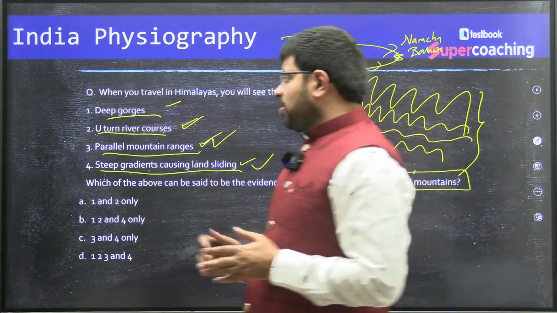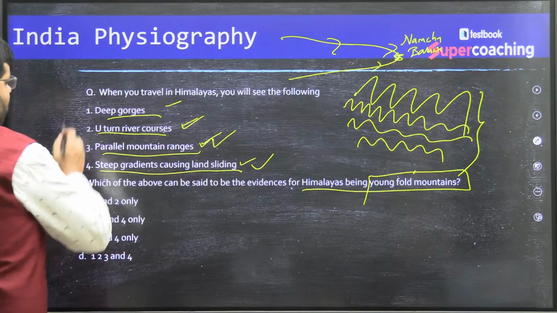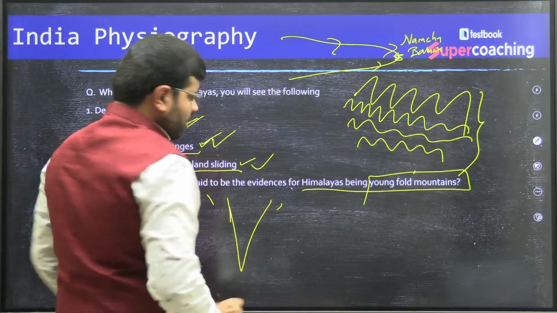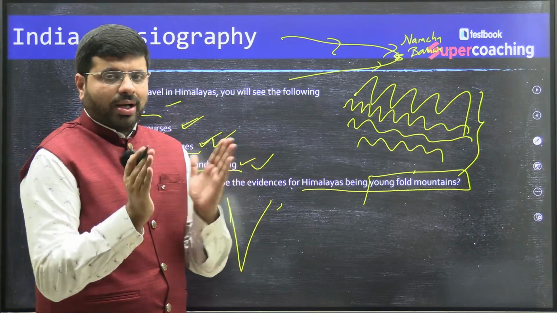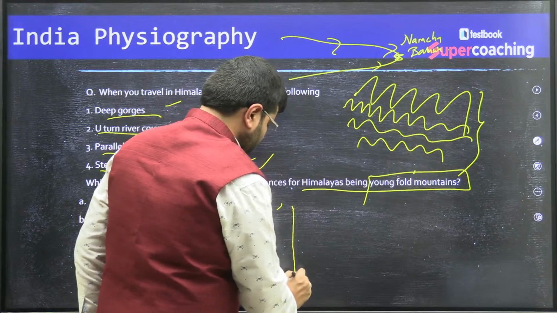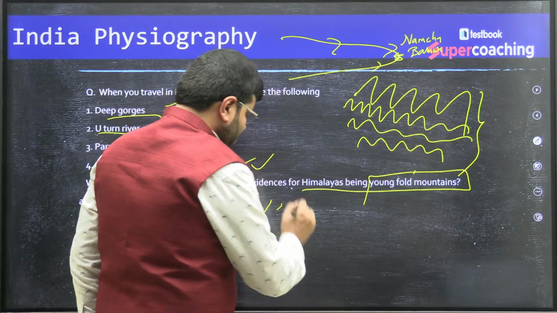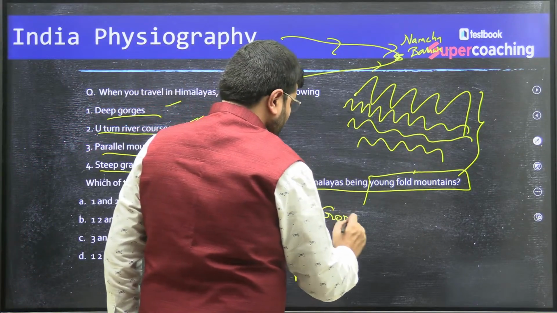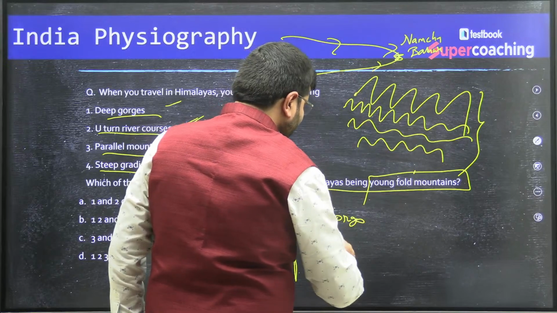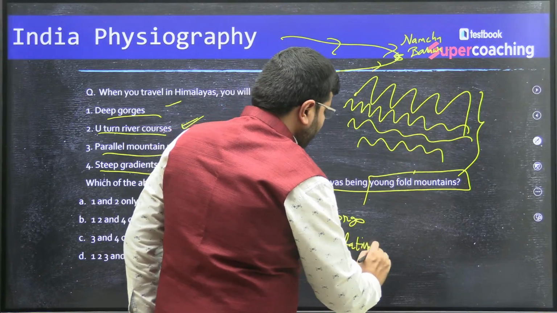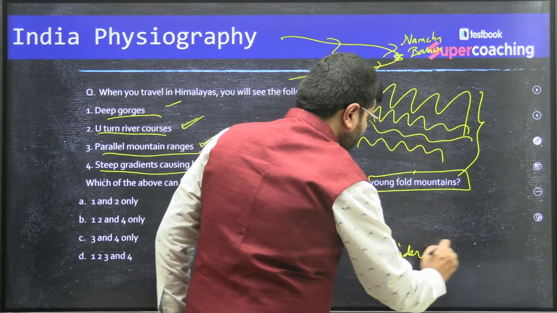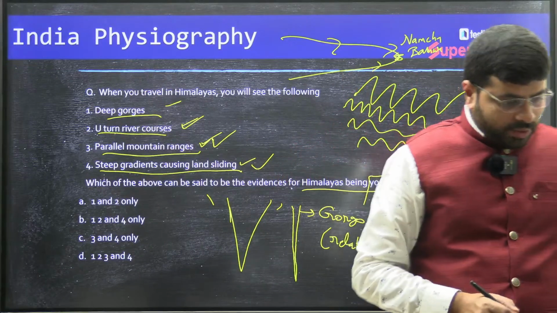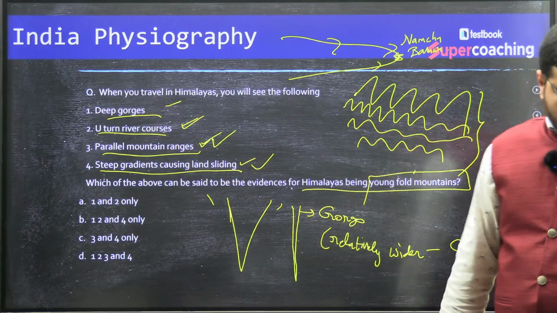So what do you mean by gorge? Gorge is nothing but vertical erosion. In fact, you have a V-shaped valley. This is a V-shaped valley. This V becomes even narrower, right? For example, this is also a V, right? So narrow V-shaped valleys are what we call gorges. Relatively wider ones, we call canyons, isn't it?